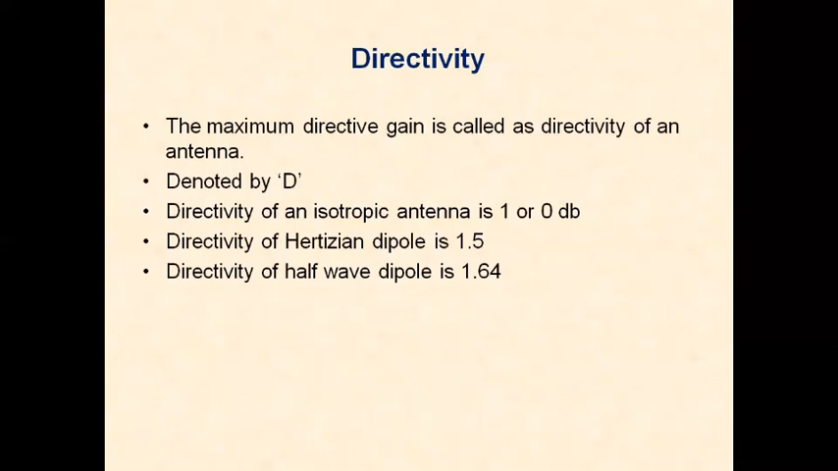When we want more directive gain, the maximum directive gain in a particular direction, the directivity should be high for directional antennas. And we have the formula: gain equals directivity times efficiency of an antenna. Radiation efficiency is defined as radiation resistance divided by radiation resistance plus loss resistance. Once we calculate the efficiency and the directivity, we can find the gain of the antenna as the product of directivity and the efficiency of the antenna.